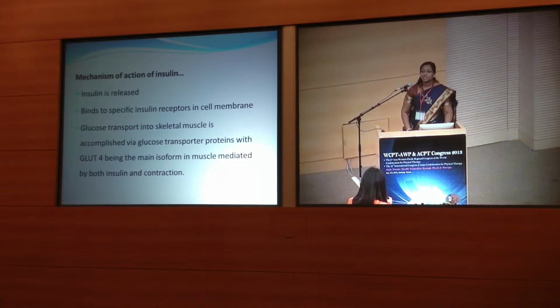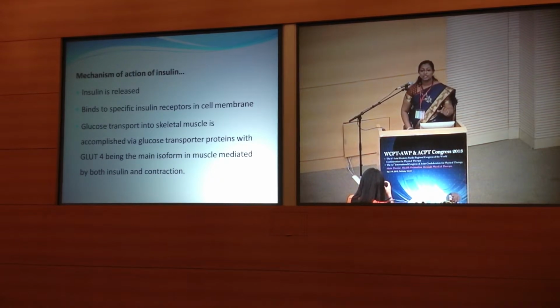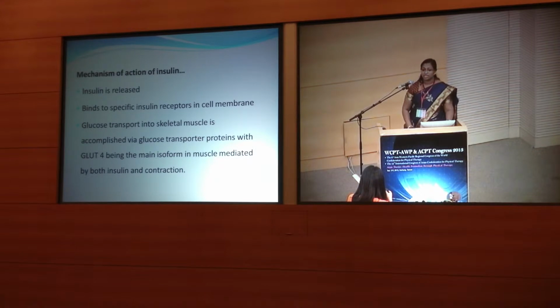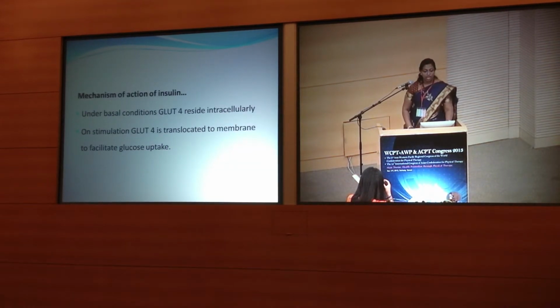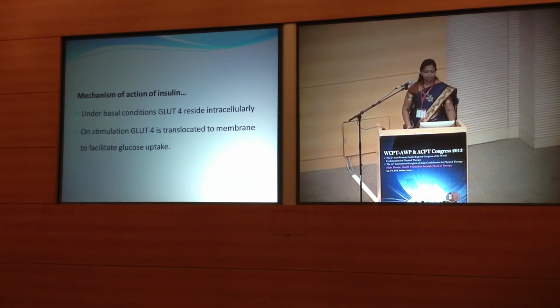Glucose transport into the skeletal muscle is accomplished via glucose transporter proteins, especially glucose transporter 4, that is GLUT4, which is the main isoform in muscle, and the effect of GLUT4 is mediated by both muscle contraction as well as by insulin. Under basal conditions, this GLUT4 resides intracellularly, and on stimulation, this GLUT4 is translocated to the cell membrane and it facilitates the uptake of glucose by the cell or the muscle.